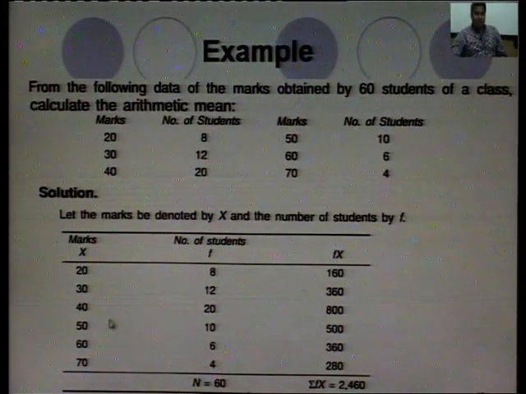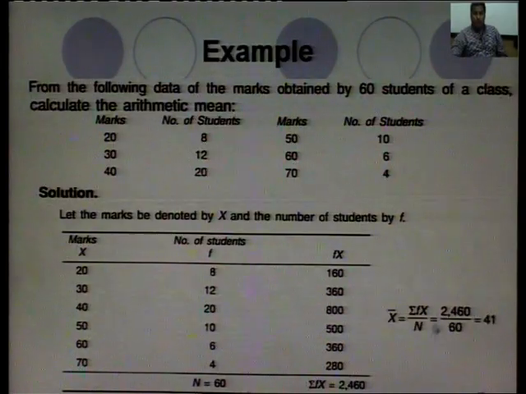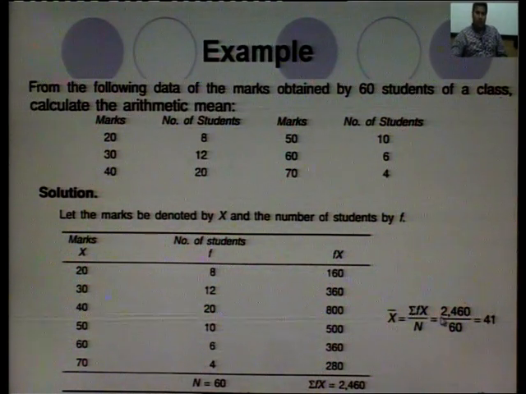Frequency is 4, multiply the corresponding value of x, that will get 70. So, this is 280. Now, do the sum using a calculator or your own work, 2460. Now, the formula was x bar equal to summation f x upon n. Simply put the summation f x value, that is 2460, divided by n, that is the sum of f, this we have to find also, so n equals 60. So, we will divide by 60, 0 and 0 cancel out, 6, the average is 41.